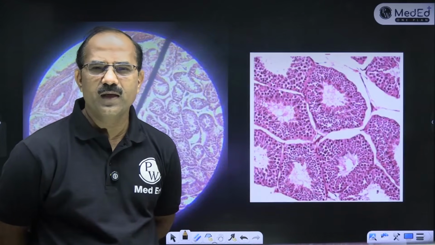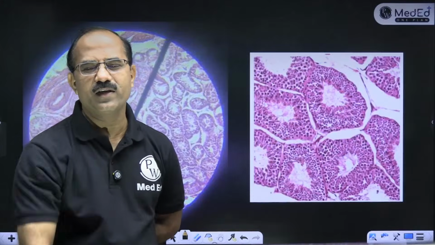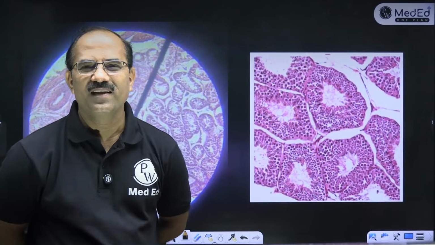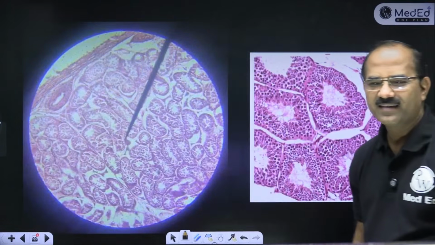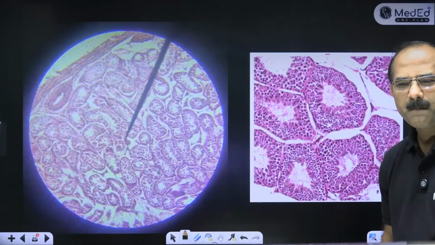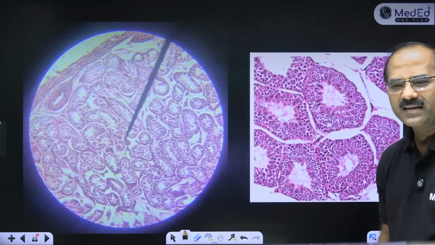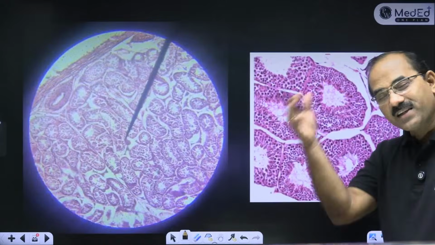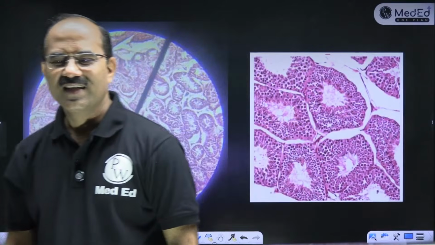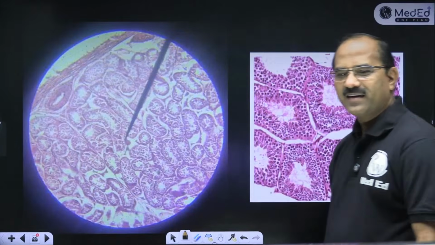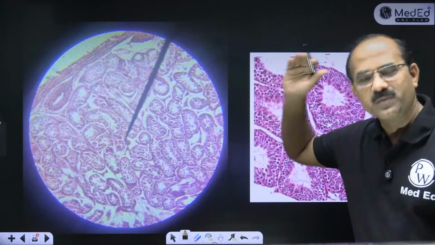You should be able to spot and identify this slide. Such slides all come together, so you should be able to guess. Yes, what is it? This is seminiferous tubule. This is testis.